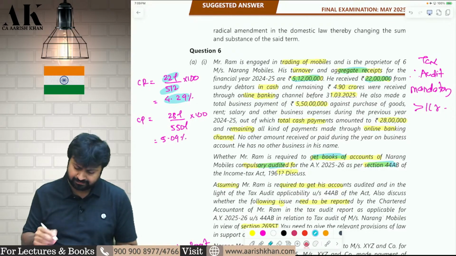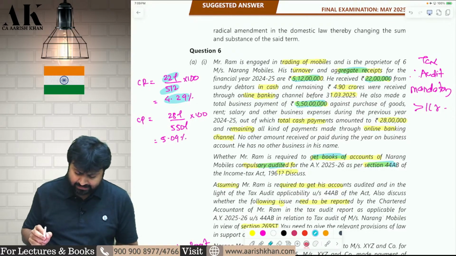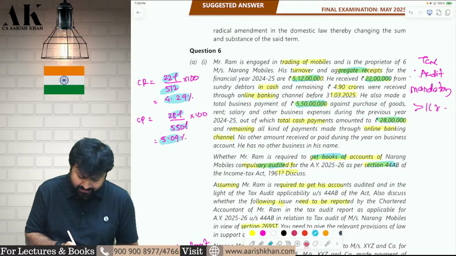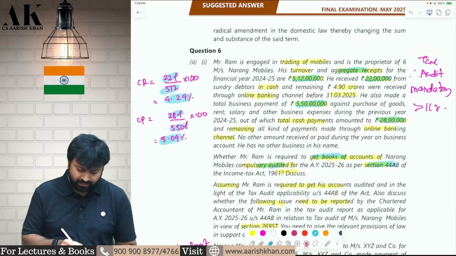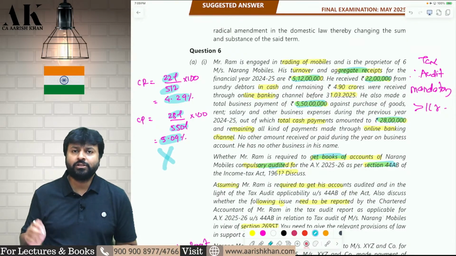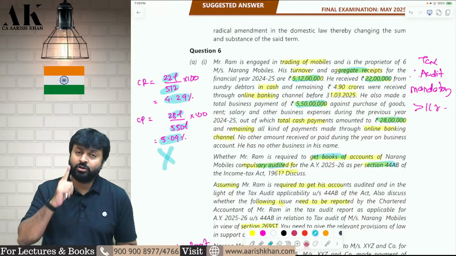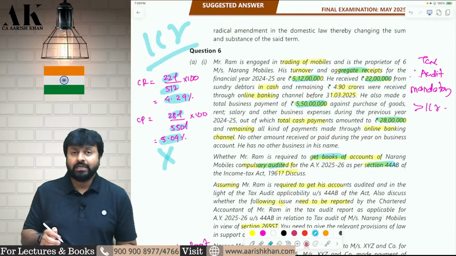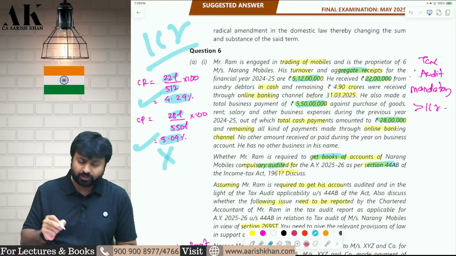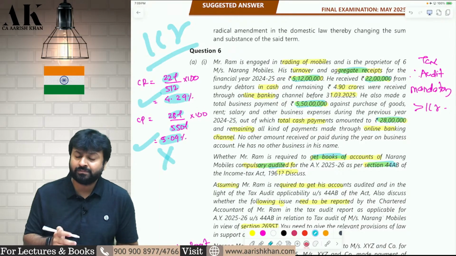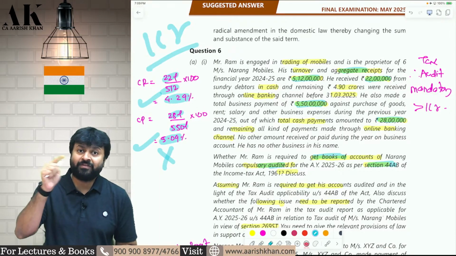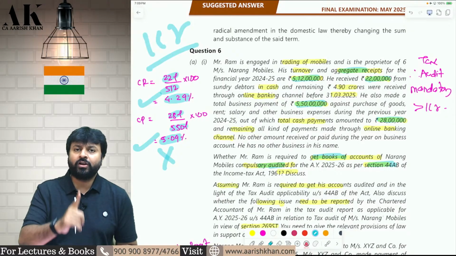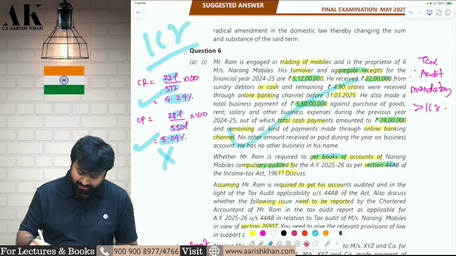This condition is fulfilled. The payment is 550 lakhs and the cash payment is 28 lakhs. Therefore, 28 lakhs divided by 550 lakhs, it is exceeding 5%. Now, because this condition is violated, you will not enjoy the benefit of 10 crore rupees. For you, the tax audit limit is only 1 crore. The limit of 10 crore is applicable to who fulfills both the conditions, for receipt also and for payment also. You are not fulfilling the condition of payment. Therefore, the limit of 10 crore is not applicable for you. For you, only the limit of 1 crore is applicable. Therefore, tax audit is applicable for you.